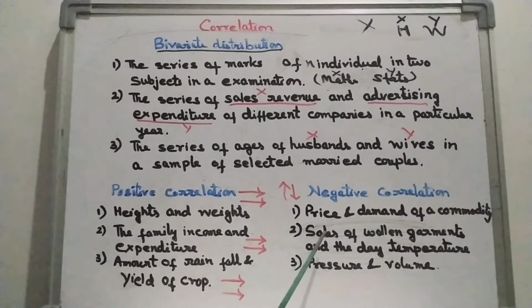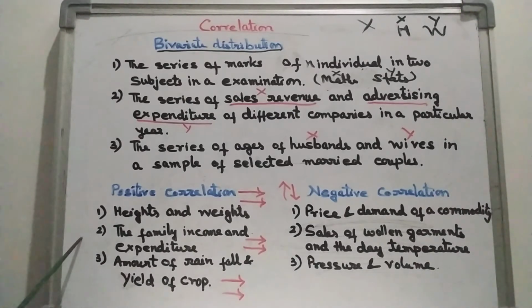These two variables, temperature and sale, are negatively related to each other. Now look at the third one, pressure and volume. If pressure increases, volume goes down. So again it is a case of negative correlation. A relationship is there but they are negatively related.